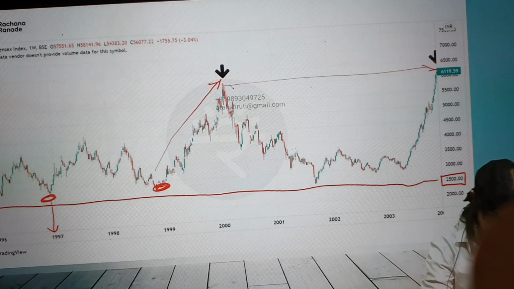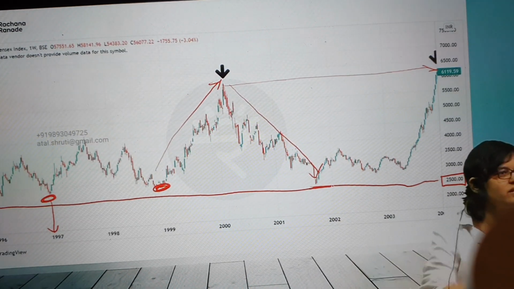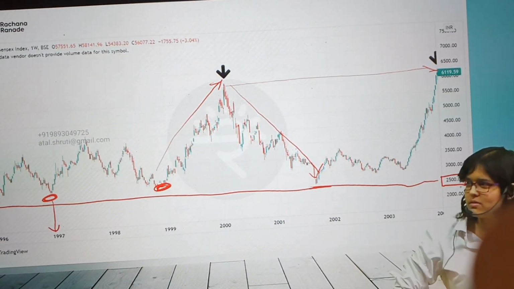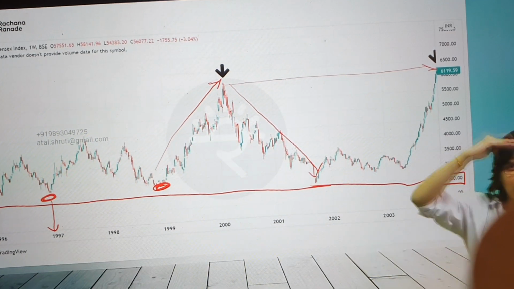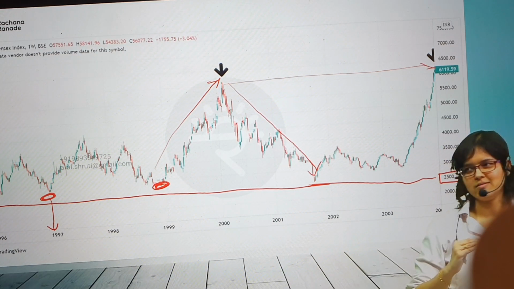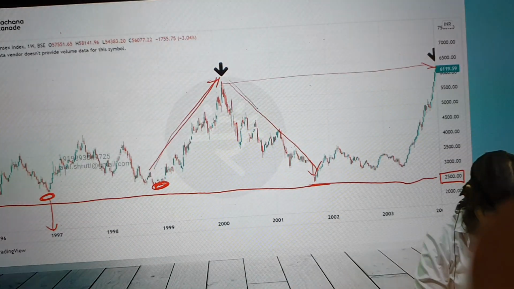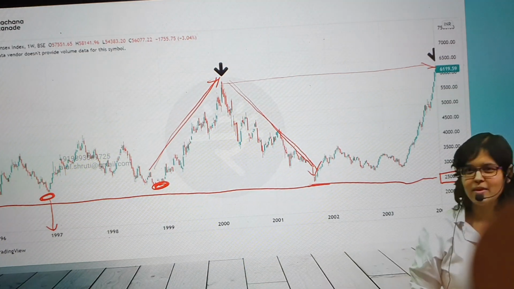Correct? Faster the rise, faster was the fall. And in 2000 it started crashing till roughly 2001. We saw the low point again, almost similar. So the observation which he had made doesn't hold true here. What happened in the .com bubble? What happened in the Harshad Mehta scam? Rose by X, fell by 0.5X. Here, rose by X, fell by X. Same fall. And see the speed of growth and the speed of fall. Fast and furious. Correct? So that was the .com bubble burst.